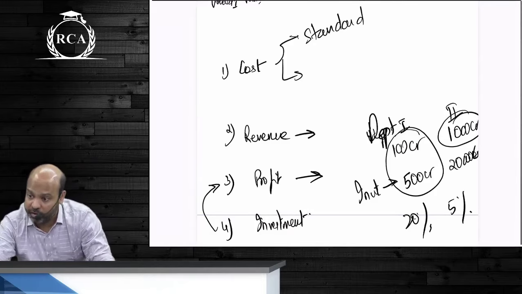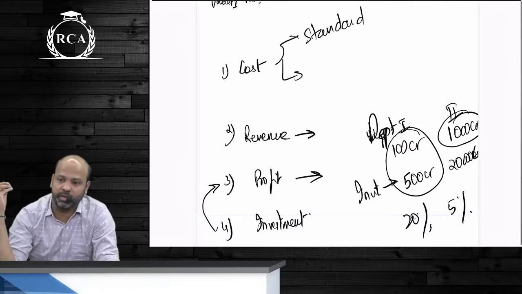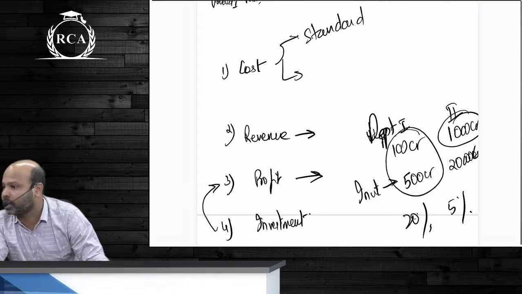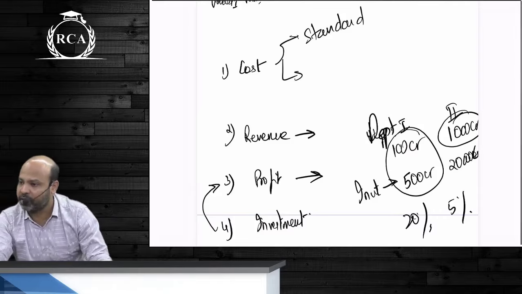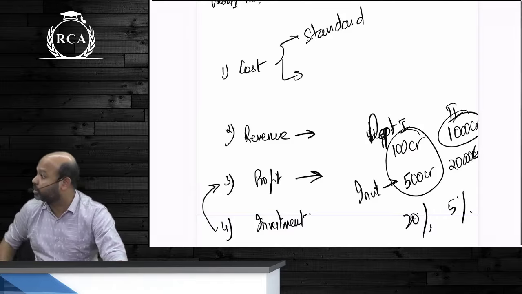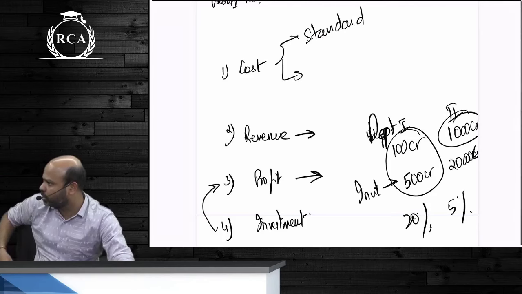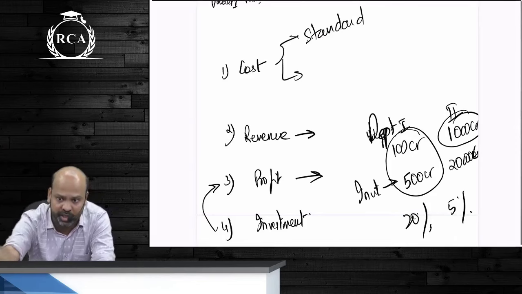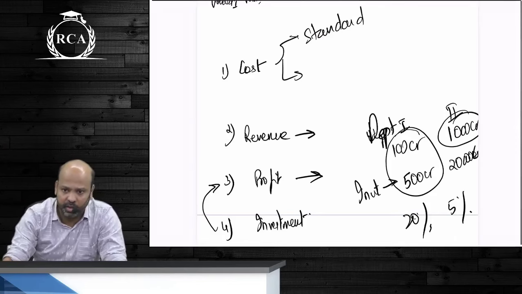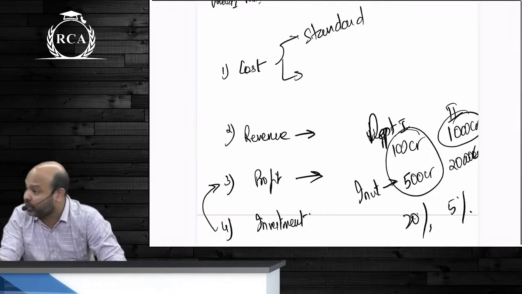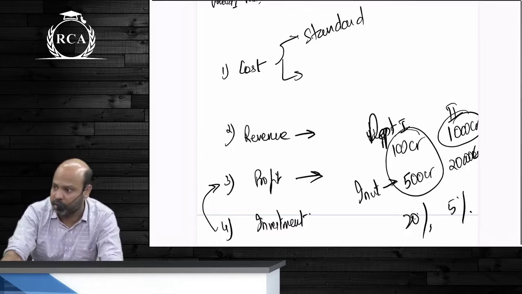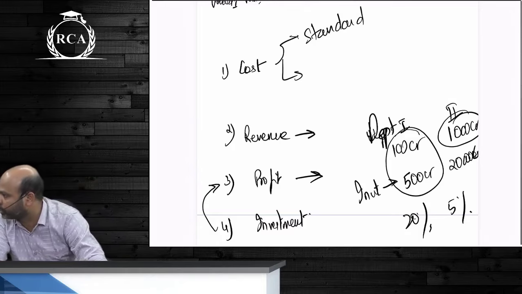There are certain cost centers that are discretionary cost centers. There will be no relation between the input and the output, for example in the advertisement department. You cannot say that if 1000 units are manufactured, my advertisement expenditure should be so much. Whether the advertisements are effective or not, whether revenue is being generated or not, guys, is not in our hands. But the advertisement department and the research and development department become discretionary cost centers. There is no relation between the amount of cost that you incur and the total output that is being manufactured.